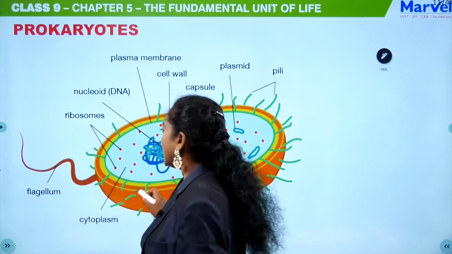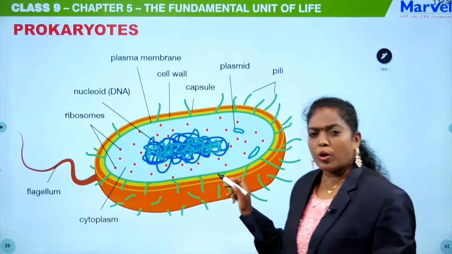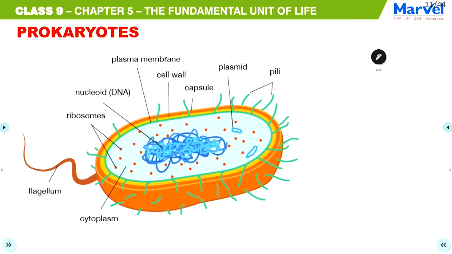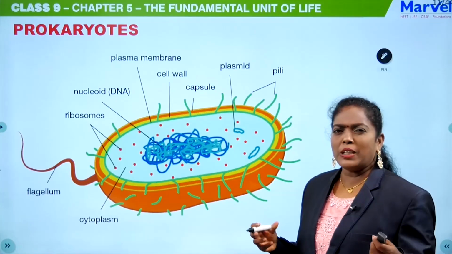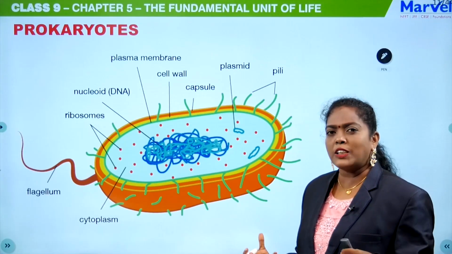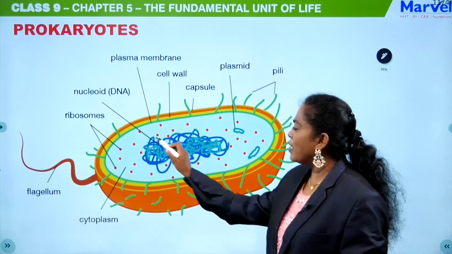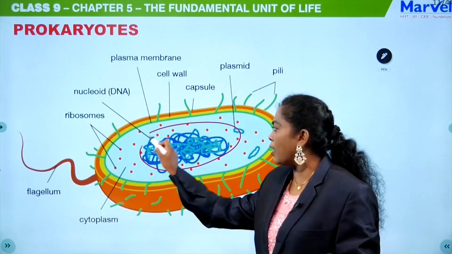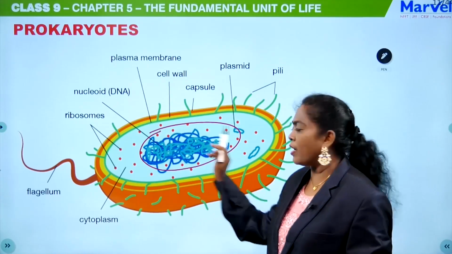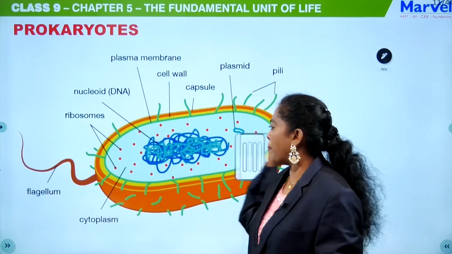So, you can see this is a prokaryote. So, what do you mean by prokaryote? Pro means primitive. Karyo means nucleus. The nucleus is not well developed and it does not even have a membrane. Okay, no nuclear membrane.